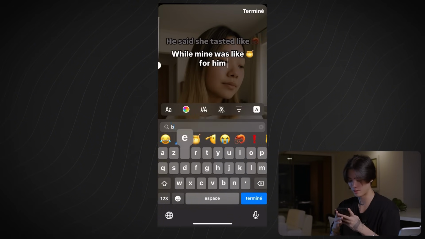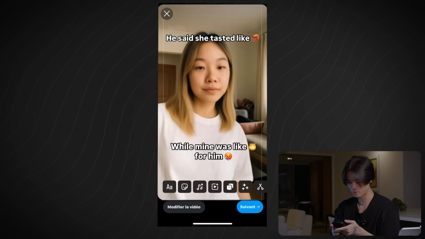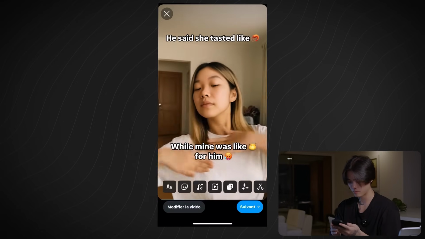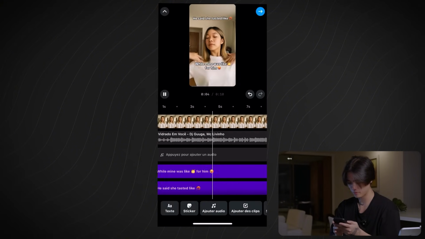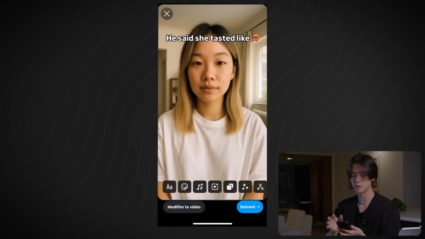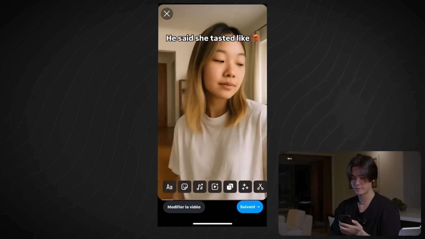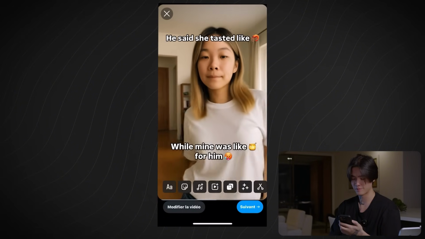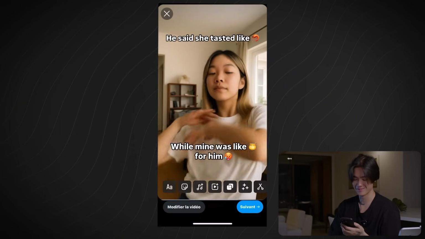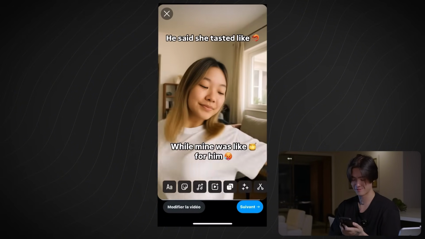Let me go small. Another emoji. No, maybe a smiling emoji. So I just made the second text appear a bit later. So that's how you create viral ready content by using ChatGPT and Kling AI.